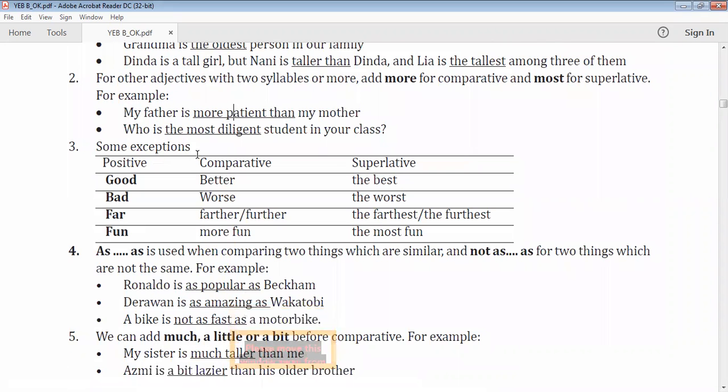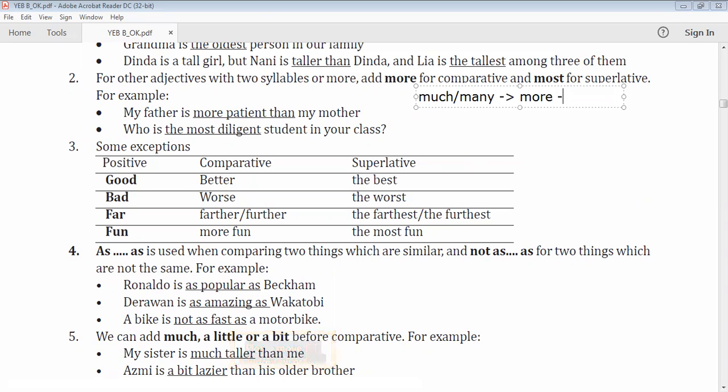Okay, some exceptions. It's not just good, bad, far, fun, but also much, many. I need to write it down here maybe. So for the positive, much or many becomes, for the comparative, more.